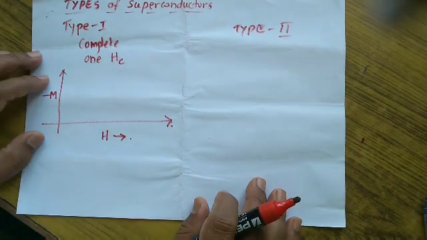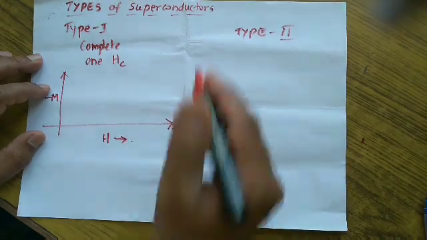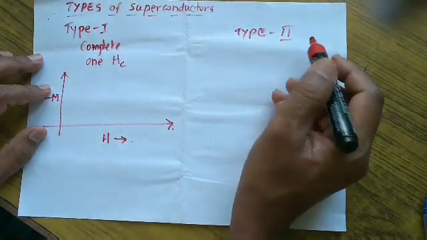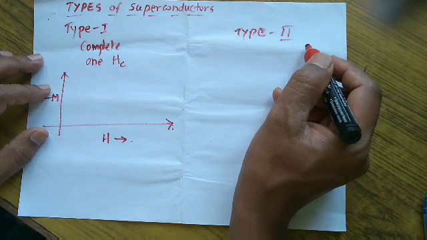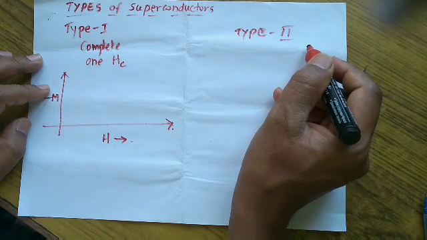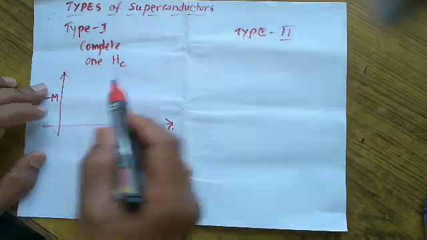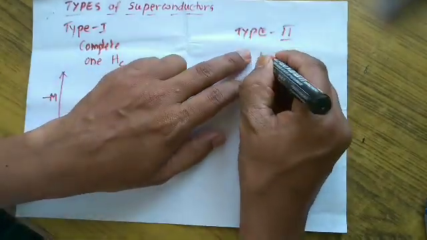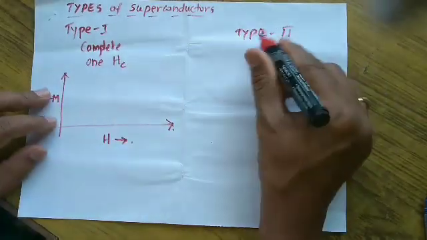Now let us look into the types of superconductors. Superconductors are classified as type 1 and type 2 superconductors based on the number of critical magnetic fields that exist. Type 1 superconductor has only one critical magnetic field, whereas the type 2 superconductor will have two critical magnetic fields, which I will explain later.